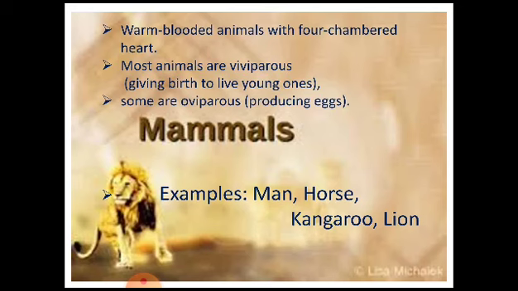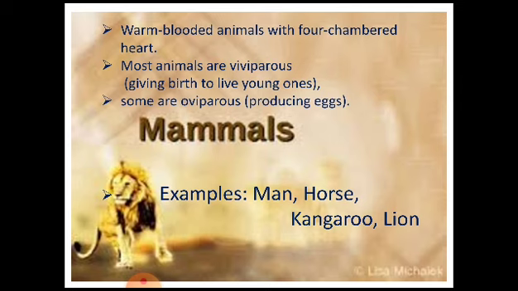In addition, the mammals are warm-blooded animals and they have a 4-chambered heart. Most animals are viviparous. Now what do we mean by viviparous? Viviparous means they give birth to live young ones, whereas some are oviparous. Now what do we mean by oviparous? Oviparous are those which produce eggs.